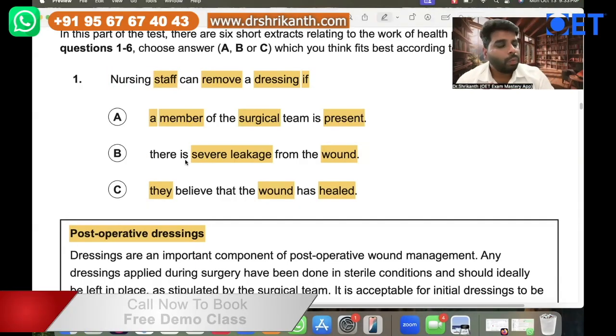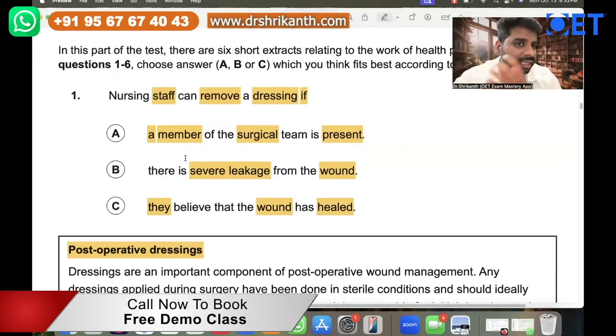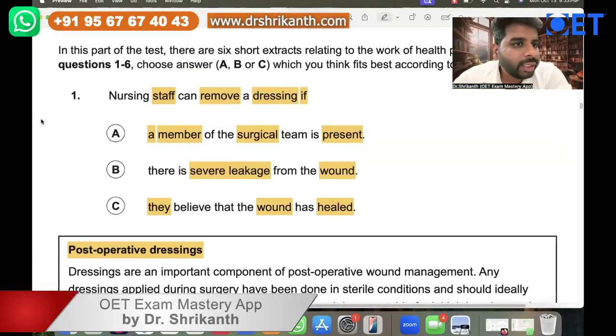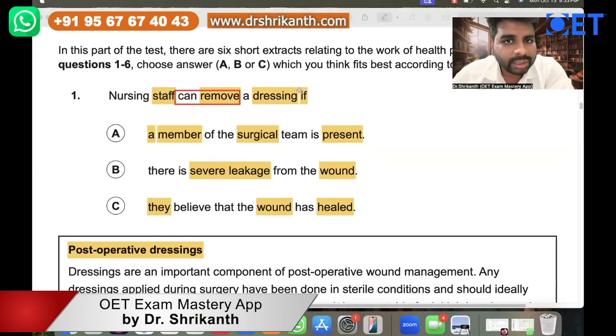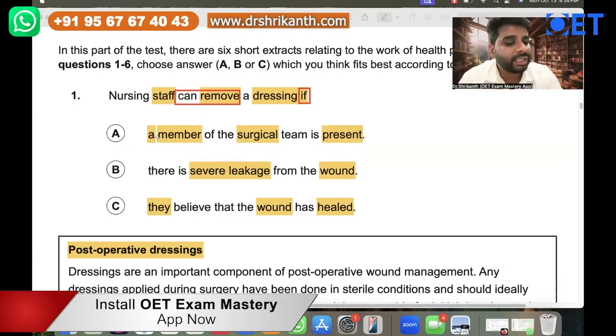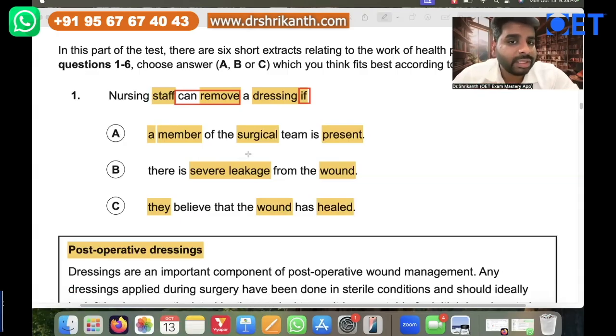Right. So now what is the stem of the question? We have read the question and analyzed the keywords. Let's identify the question stem. Nursing staff can remove a dressing if. So here the stem of the question is this one. They can remove the dressing if it is going to be answer option A, B, C. So in which situation are nurses allowed to remove a dressing? Right. So what is answer option A? A member of the surgical team is present.